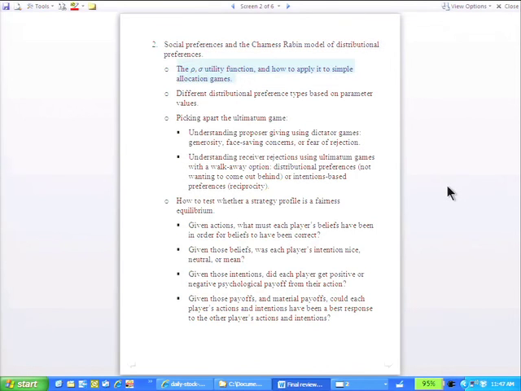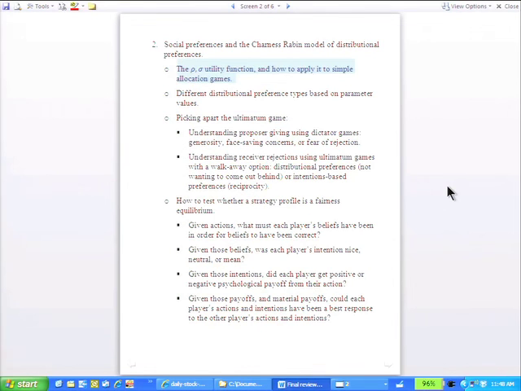If you have some allocation, the utility you get from an allocation x1 and x2, where 2 is you, right? This is you, and 1 is the other. Okay, and I'm going to get this wrong, and then you guys can correct me. It's rho times x1 plus 1 minus rho times x2 if x2 is greater than or equal to x1, right? That's right. If you're ahead, rho is how much you care about the other person, and it's sigma times x1 plus 1 minus sigma times x2 if x2 is less than x1, right? So rho is how much you care about other people when you're ahead, and sigma is how much you care about other people when you're behind.